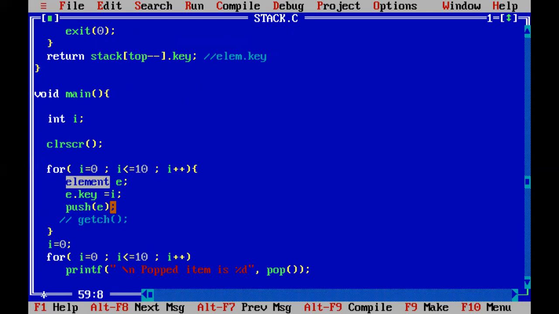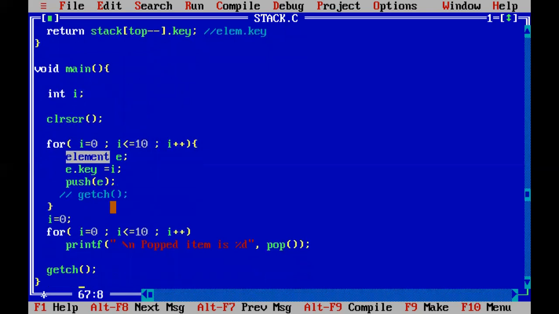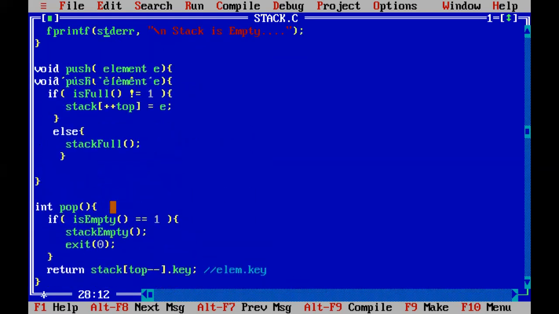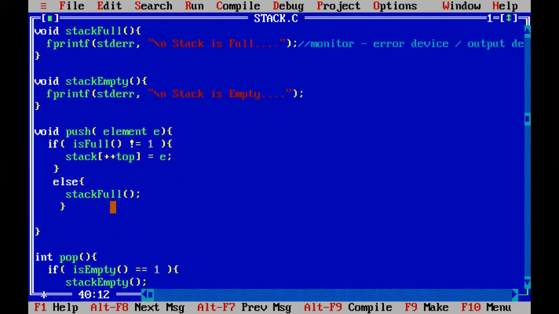Fine. Now I'm going to pop those elements. So this for loop will push. But if you remember our stack size, the stack size is only 5. It is not 10. But I'm trying to push not even 10, 11 times, 0 to 10. So for the first 5 times, the push will be successful. After that, the push will fail. It will display "stack is full" 6 times.